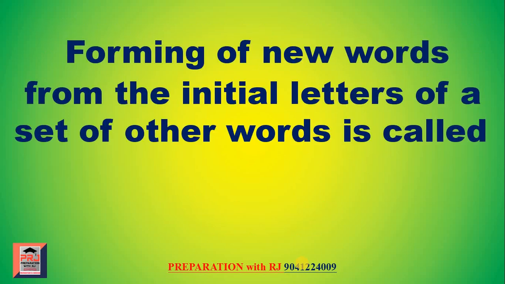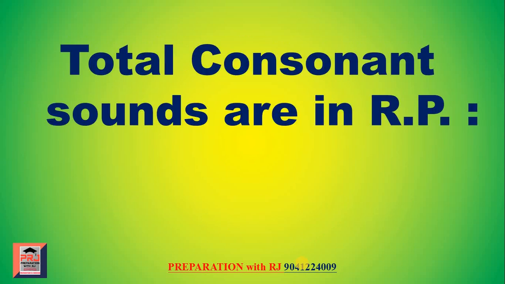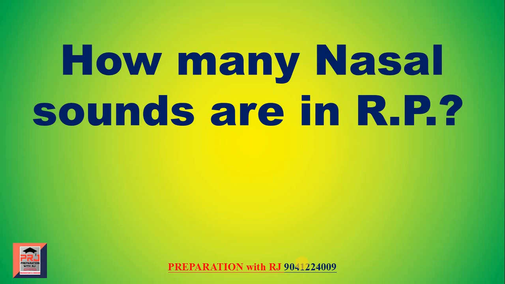Forming new words from the initial letters of a set of other words is called acronyms. As an example, WHO. Its full form is World Health Organization. We form WHO from the initial letters. Next, how many total consonant sounds are in RP? The answer is 24. How many nasal sounds are in RP? The answer is 3.